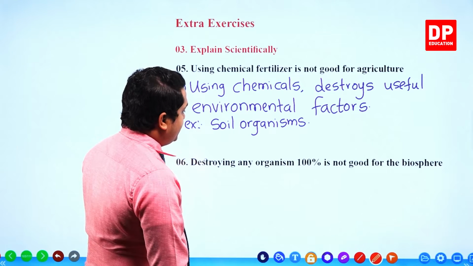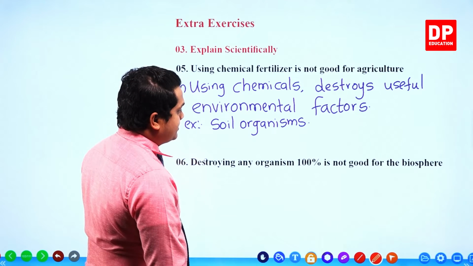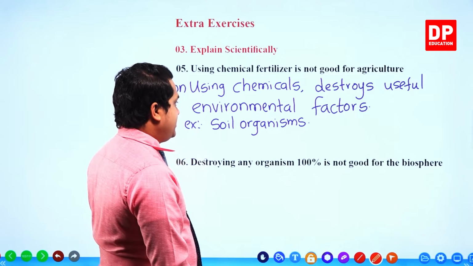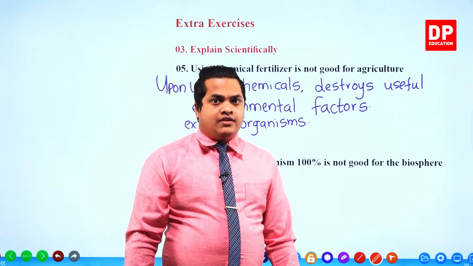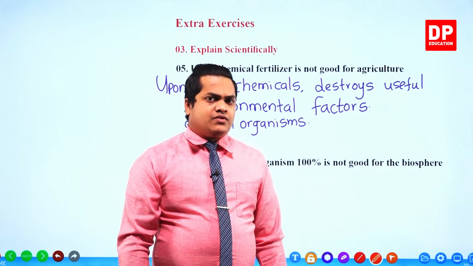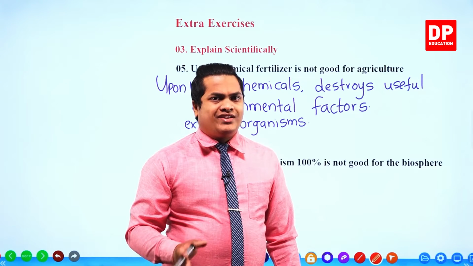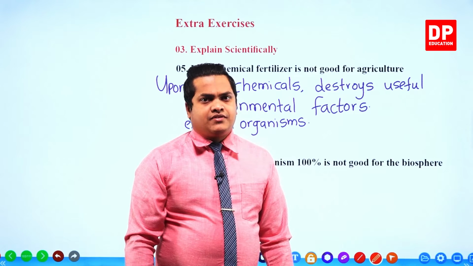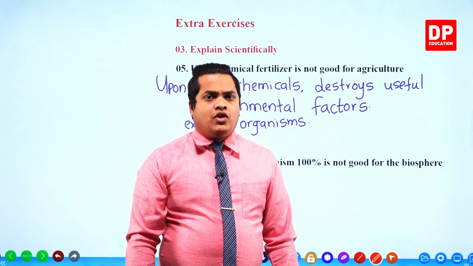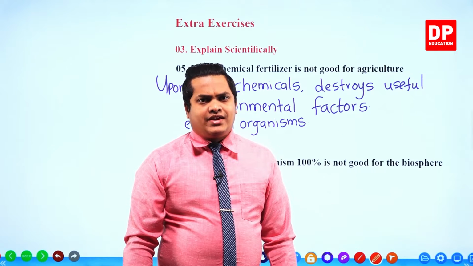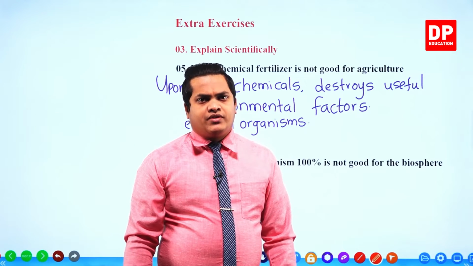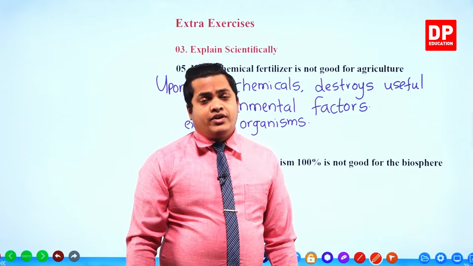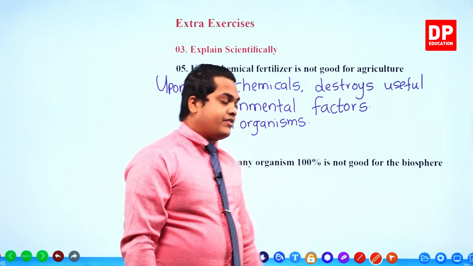So here it is given, destroying any organism 100% is not good for the biosphere. Of course it is correct, because it's going to threaten the biodiversity. If 100% of the organism is getting destroyed, the whole species is going to be eradicated from our earth. So it is going to affect the biodiversity of the earth. So therefore it is not good. So we can write,